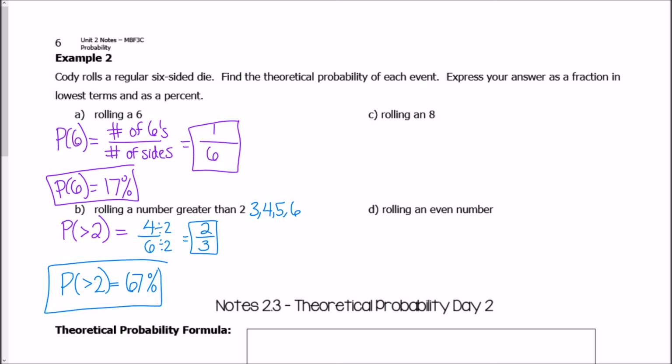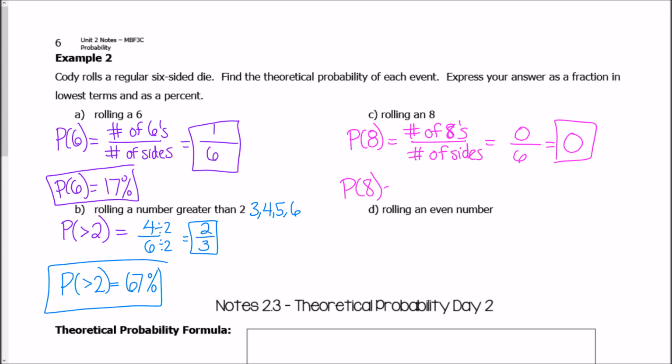Okay? All right, now part C, find the probability of rolling an 8. So we'll say probability of rolling an 8. So we're going to do the number of 8s over number of sides. Well, on a 6-sided die, there are 0 8s over 6 sides, so the probability of rolling an 8 is 0. 0 divided by 6 is 0. So the probability of 8 as a percentage is 0%.